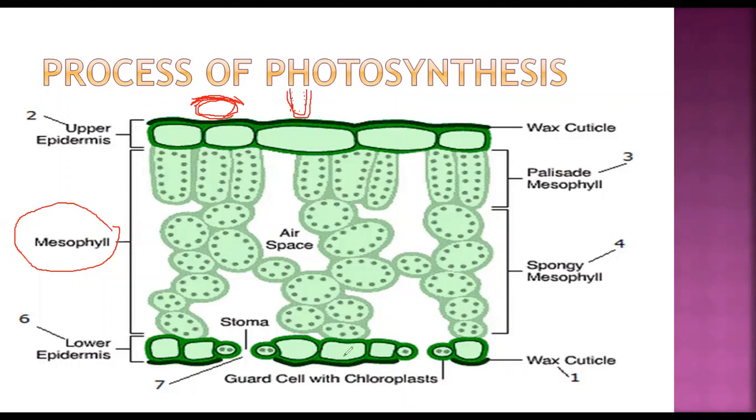Then the stoma, you can see it in the lower epidermis. It allows CO2 to enter and oxygen to go out of the cell. Okay, so this is about the structure. Now we go to the next part.